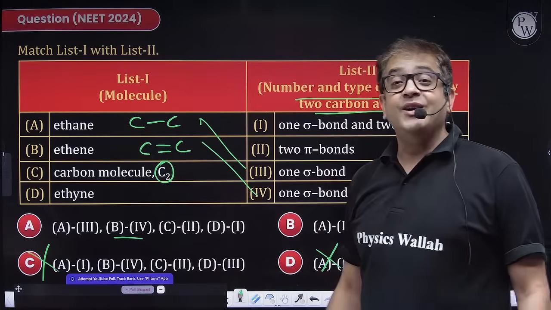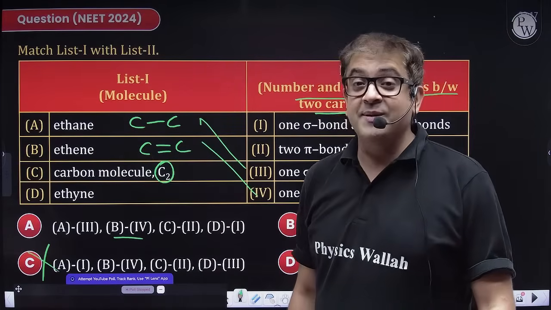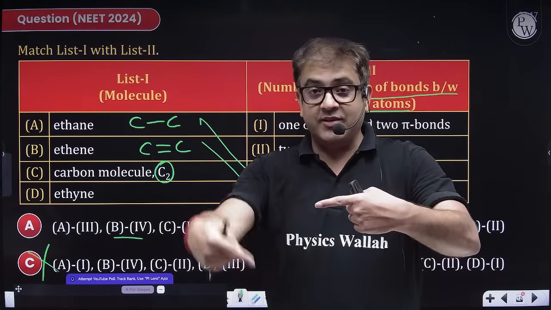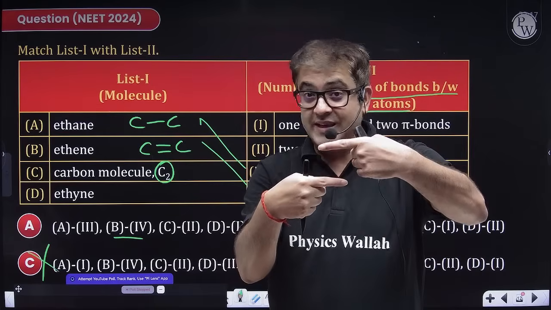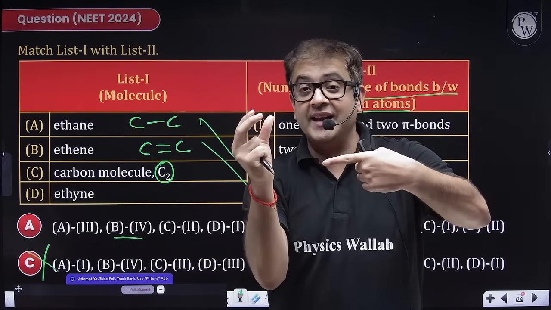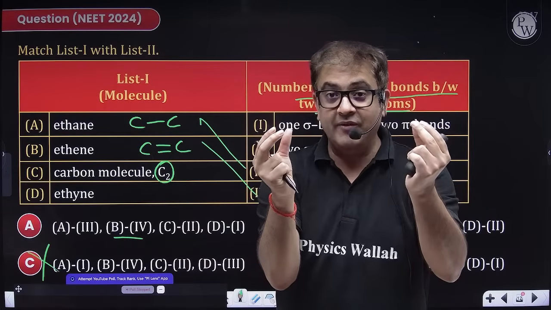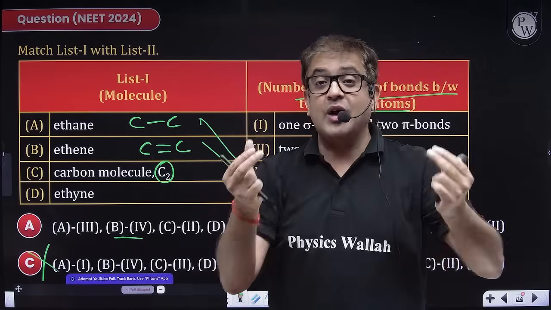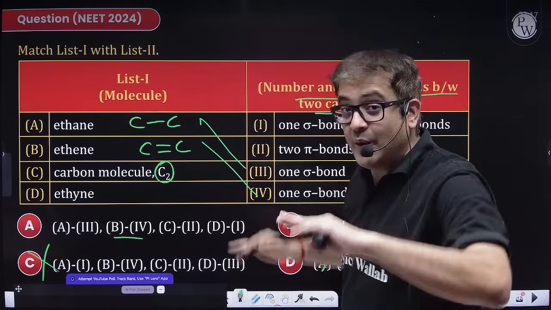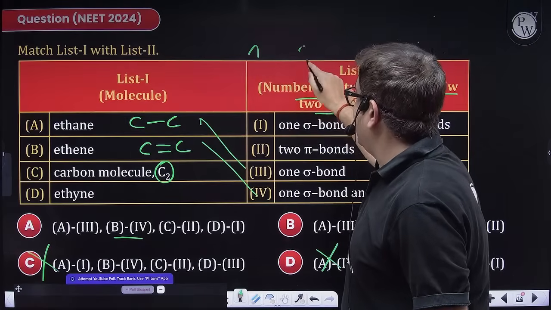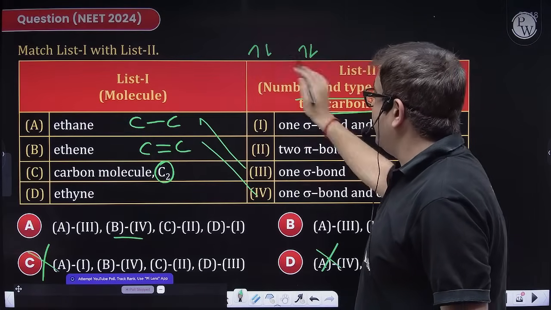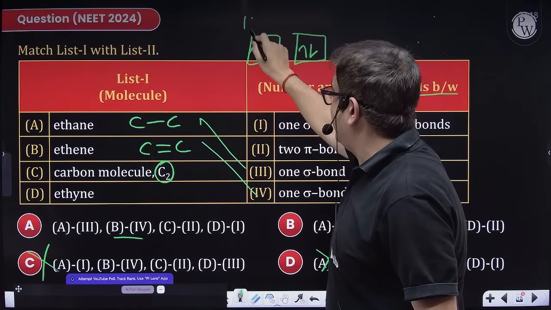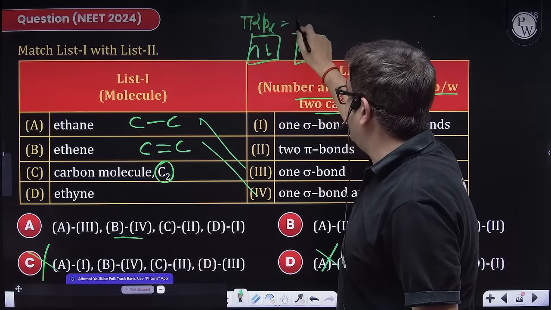C2, beta, for that you have to do the molecular orbital theory. Carbon is having how many electrons? 6. So 6 and 6 is 12. So sigma 1s, sigma star 1s, sigma 2s, sigma star 2s, 8. Then pi 2px, 9, 10, pi 2py. Then again you have to fill. So after that, let me draw it for you. So 8 gone. So 9, 10, 11, 12. If you are filling these 12, the last ones are filled in pi 2px and pi 2py.